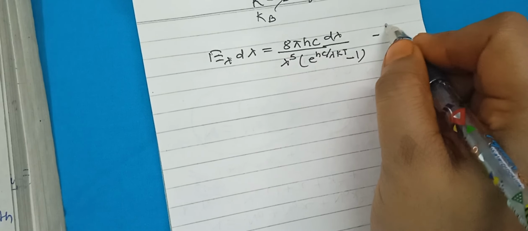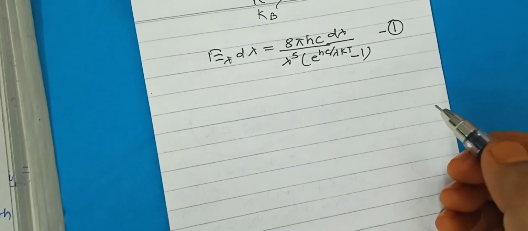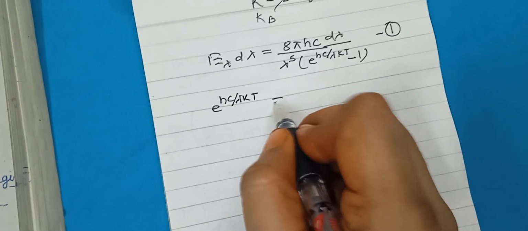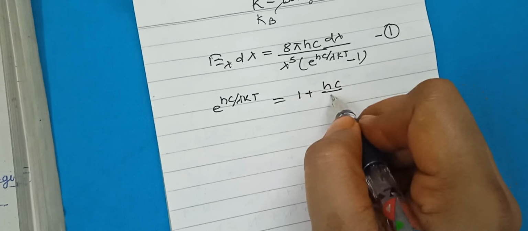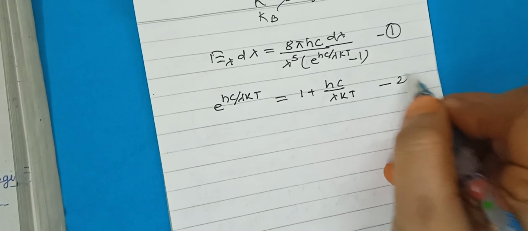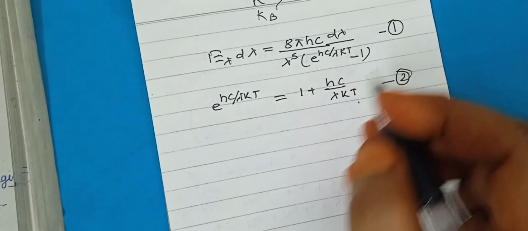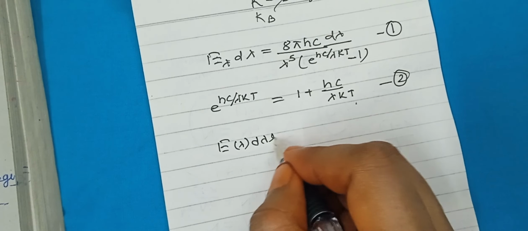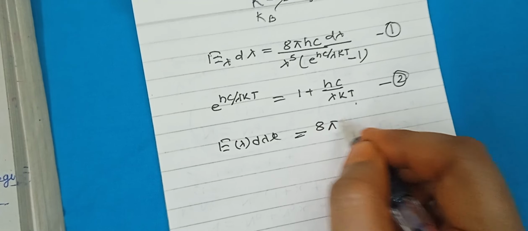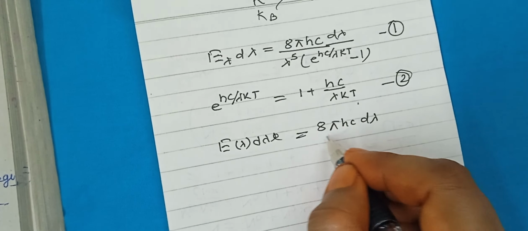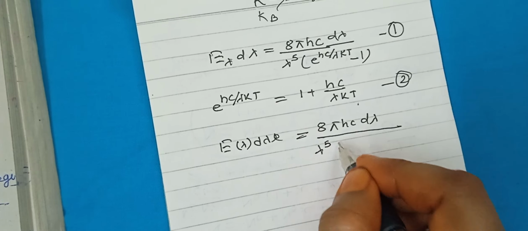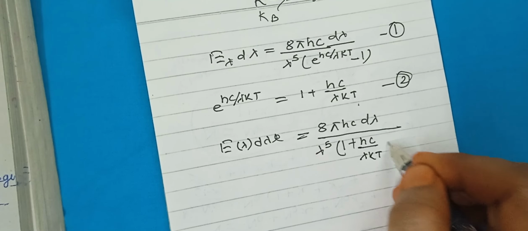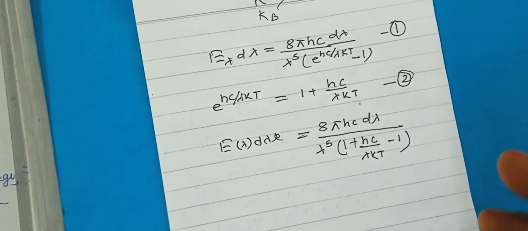From equation number 2, we get e to the power hc upon lambda kT equal to 1 plus hc upon lambda kBT. Now putting this value into equation number 1, we get E lambda d lambda equal to 8 pi hc d lambda upon lambda to the power 5, times 1 upon 1 plus hc upon lambda kT minus 1. The 1 and minus 1 cancel here.